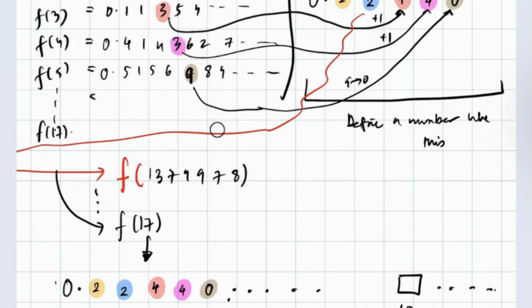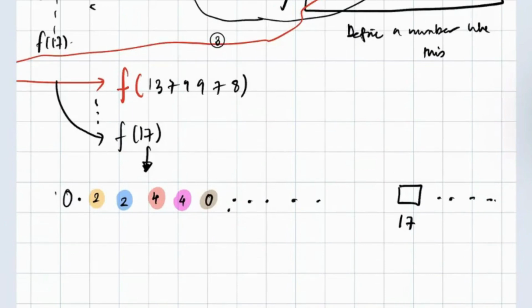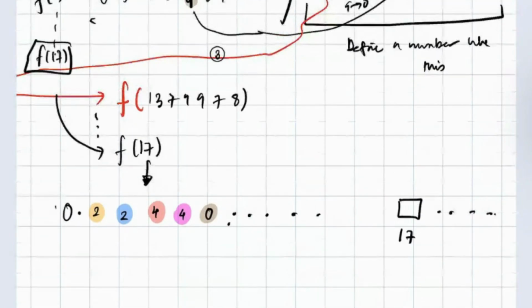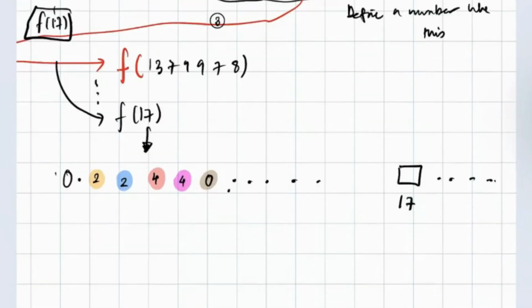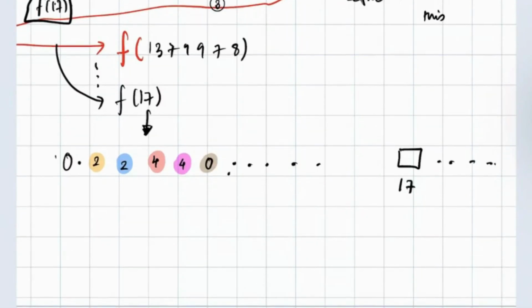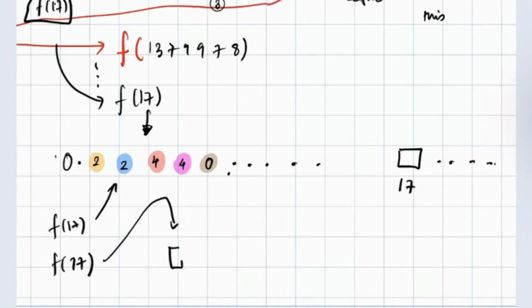Let's say the 17th decimal digit is 3. Now understand, f of 17 is this number only, and also at the 17th position, this number has that digit plus 1.